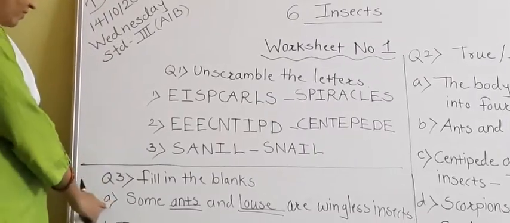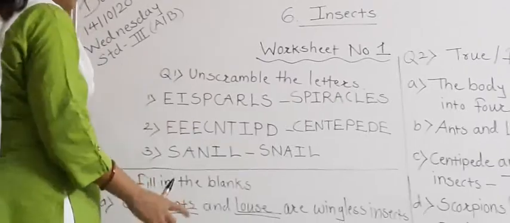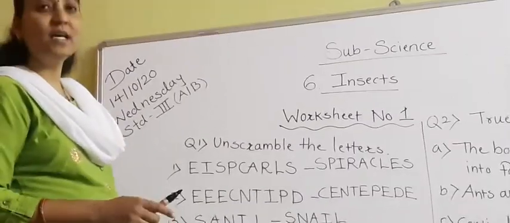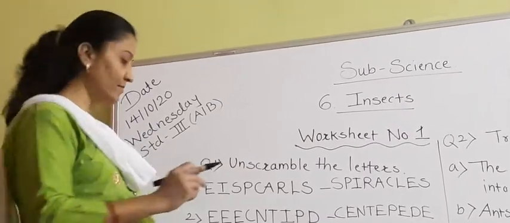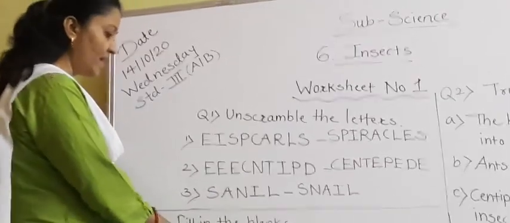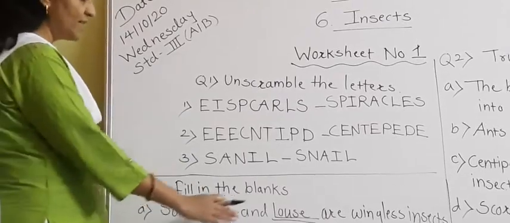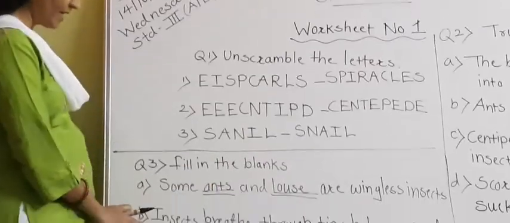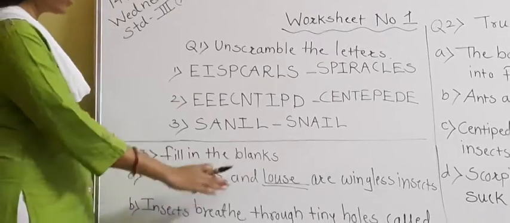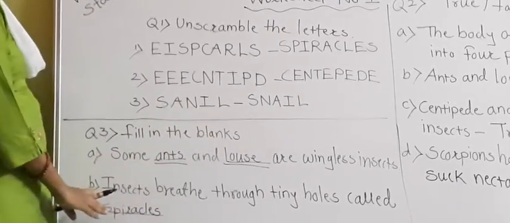See the first one, some dash dash and dash dash are wingless insects. Wingless insects means they do not have wings. So which are they? Ants and lice. So you have to write here ants and lice. Now see the second one, insects breathe through tiny holes that are called dash dash.